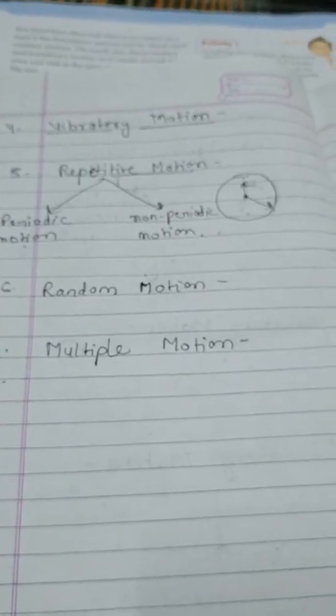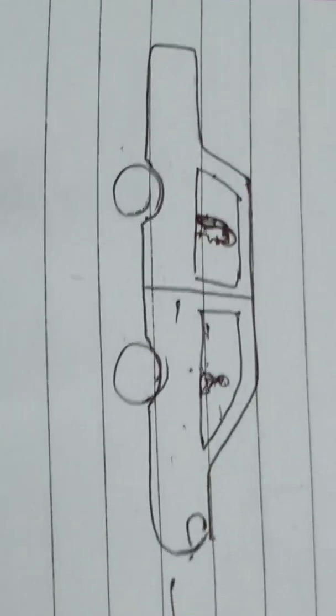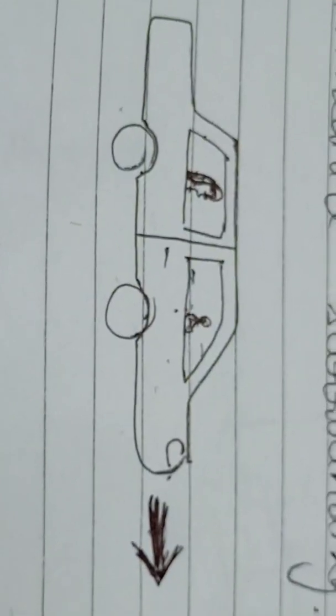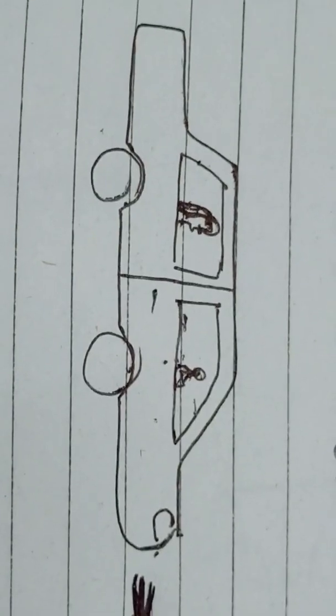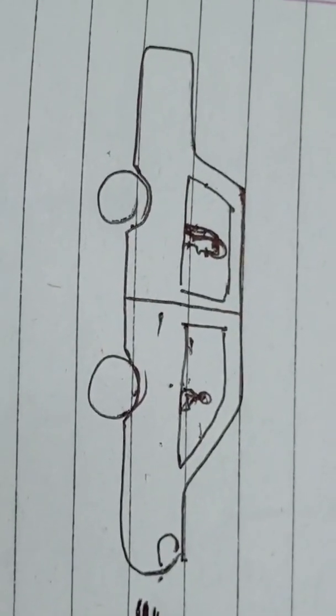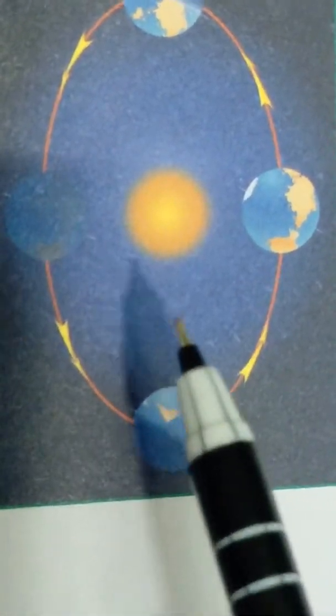Next is multiple motion. Now if you see a car moving on a road, then if it is moving in a straight line, it has a translatory motion. But what about its wheels? Its wheels have rotatory motion. Likewise, the earth also shows rotatory and translatory motion, as it rotates around its own axis and it revolves around the sun.